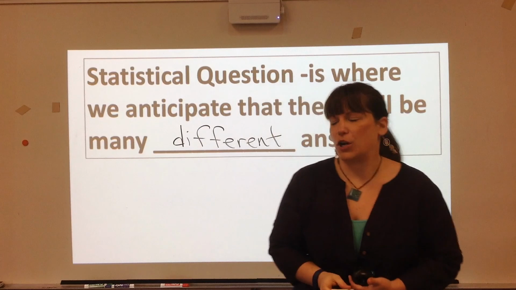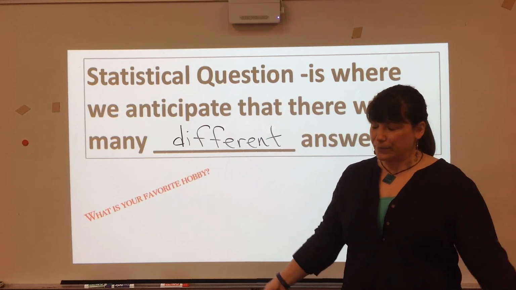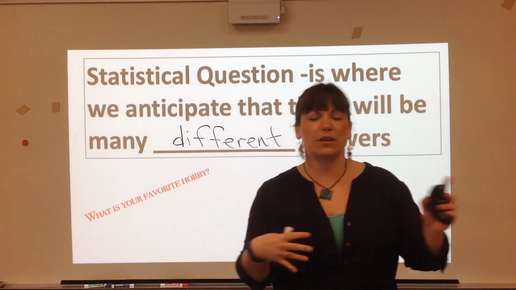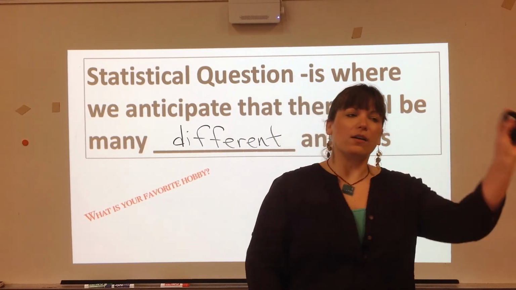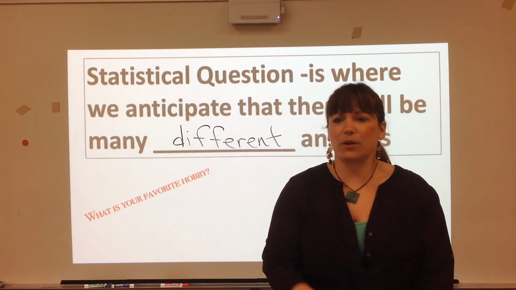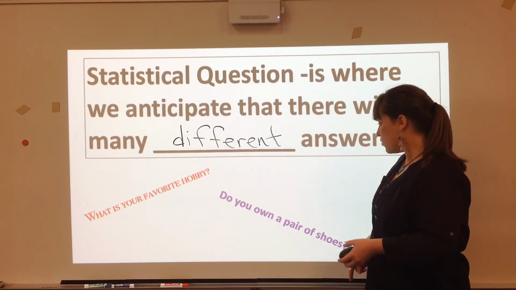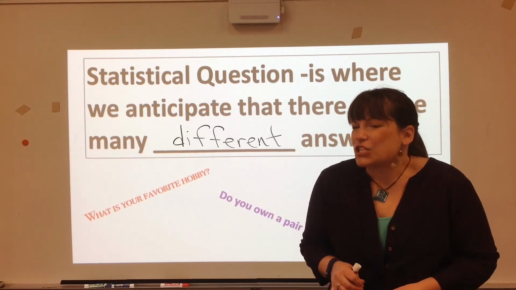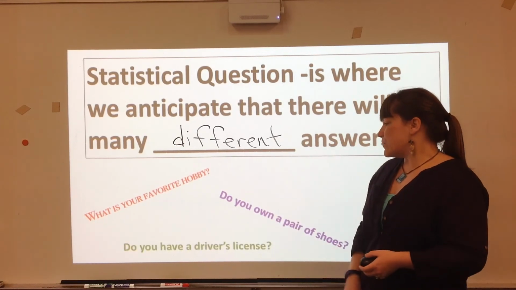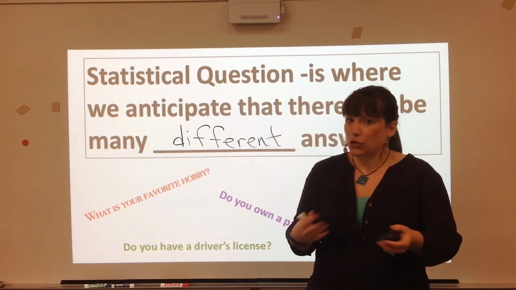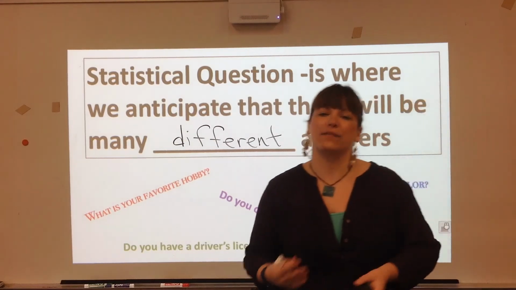So let me show you what I'm talking about. One question that we could ask is, what is your favorite hobby? Now that's a good statistical question because you can have a variety of different answers. Some people might like collecting baseball cards, some people might like making a scrapbook, some people might like running. So there's lots of different answers. Whereas, do you own a pair of shoes? It's not a statistical question because you can either answer yes or no to that question. So do you have a driver's license? Again, just a yeah I do or no I don't kind of answer. So this one, what is your favorite color? You can have a lot of different answers.